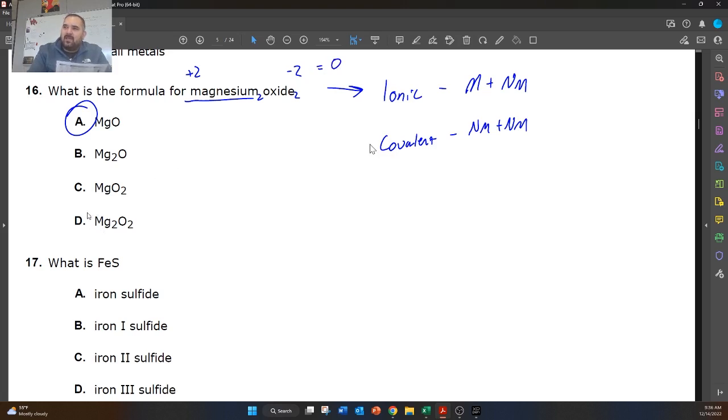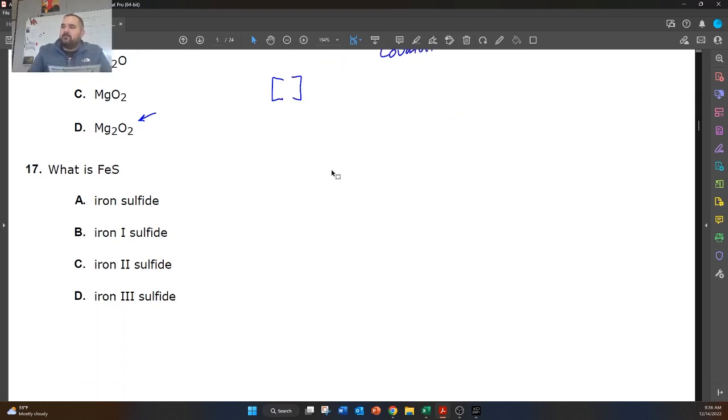Just know, though, that when it's ionic, this will not be your answer. It's going to be reduced. So just think about those puzzle pieces that we were working with before. So this is what a +2 looks like, and then a -2 is going to look like this. And you only need one of each to form the bond.